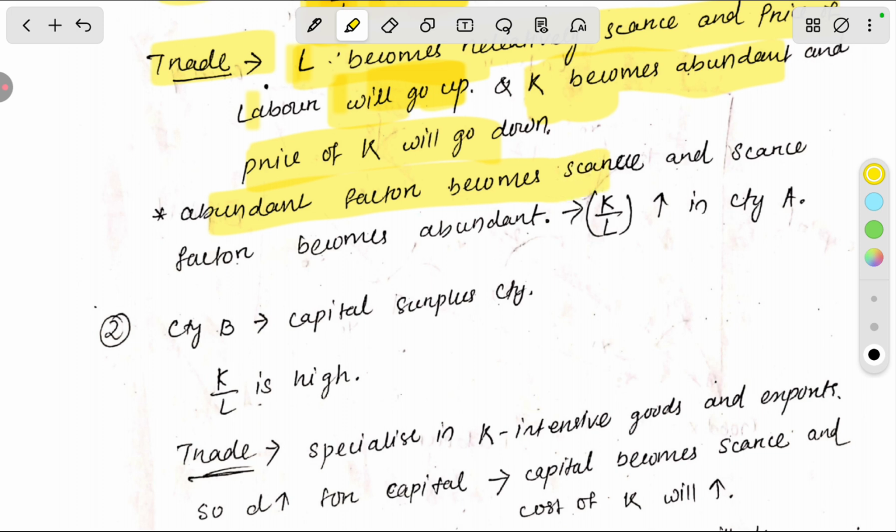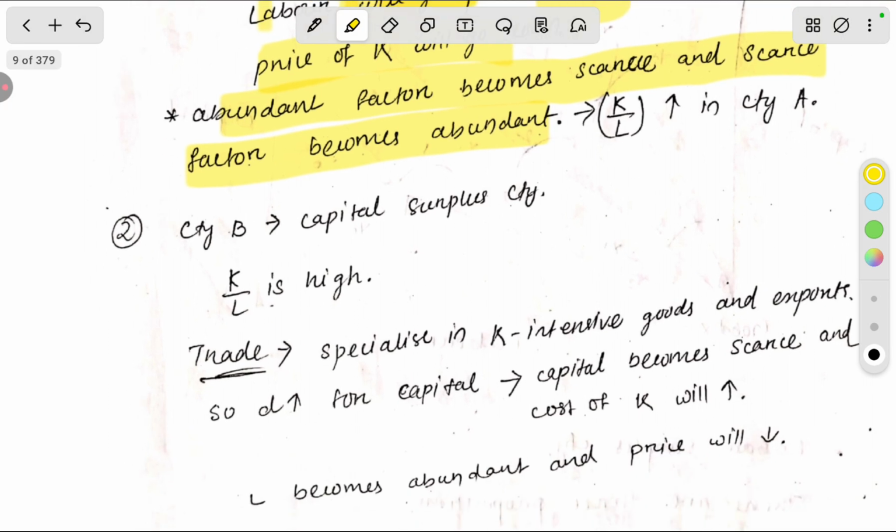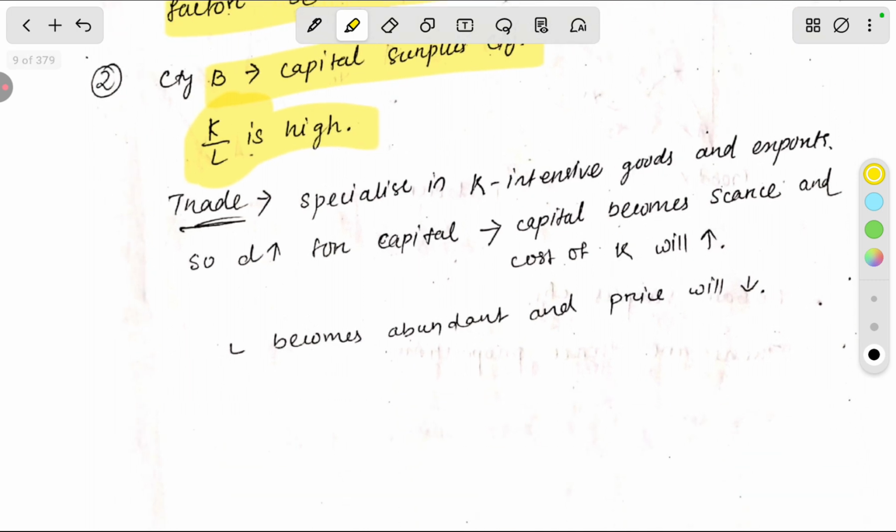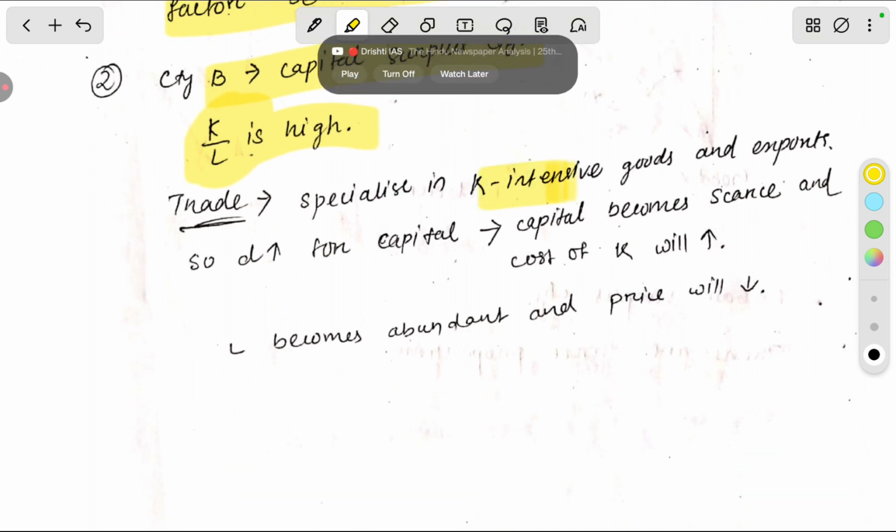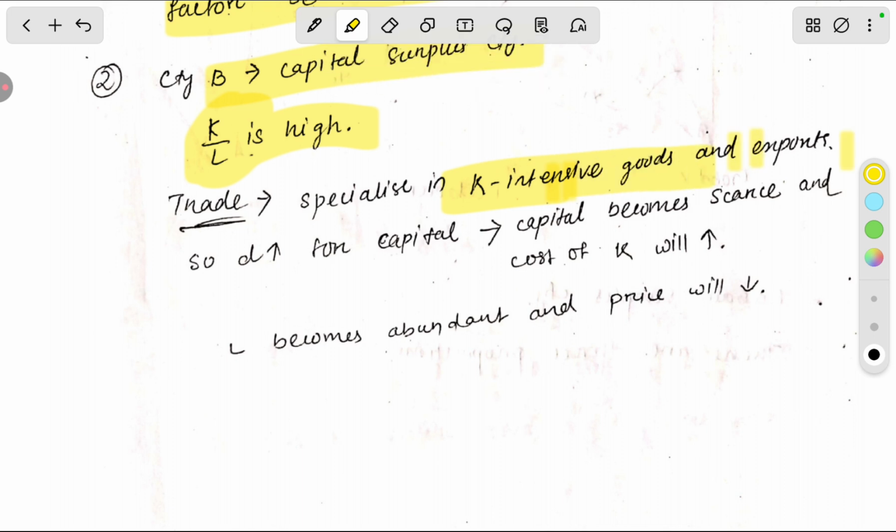The abundant factor becomes scarce and the scarce factor becomes abundant. The capital-labor ratio increases in country A. In country B, let's suppose a capital surplus country, the capital-labor ratio is high. After trade and specialization, country B specializes in capital intensive goods and exports them. As a result, capital becomes scarce and the cost of capital increases, labor becomes abundant and the price of labor will go down.